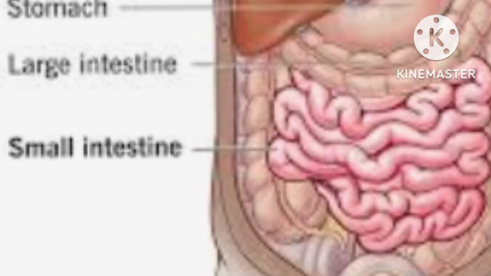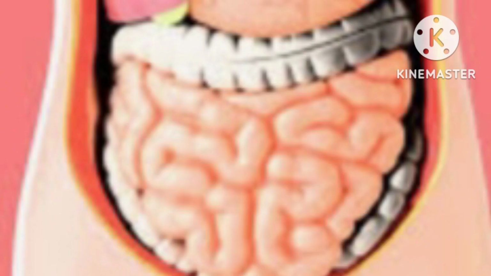Number 5, the small intestine. The small intestine is the narrow coiled tube connected to the stomach. If it is stretched, it is about 7 meters long. There are 3 parts of the small intestine: the duodenum, jejunum, and ileum. The duodenum is the upper 20 centimeters connected to the stomach. The jejunum is about 2.5 meters long, and the ileum is the longest, half coiled through the abdominal cavity.